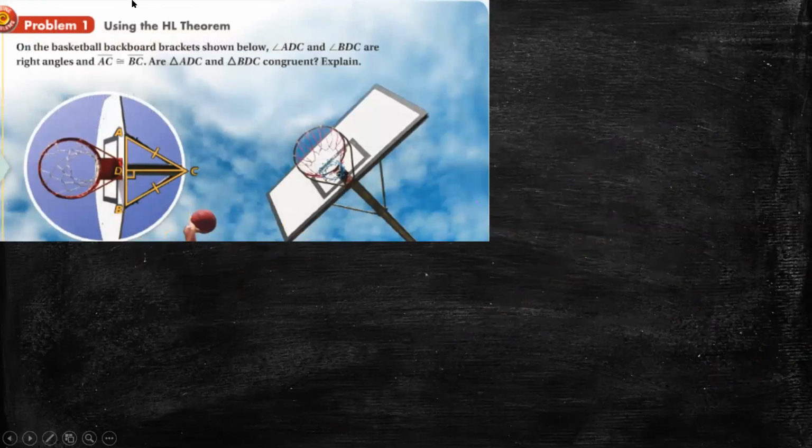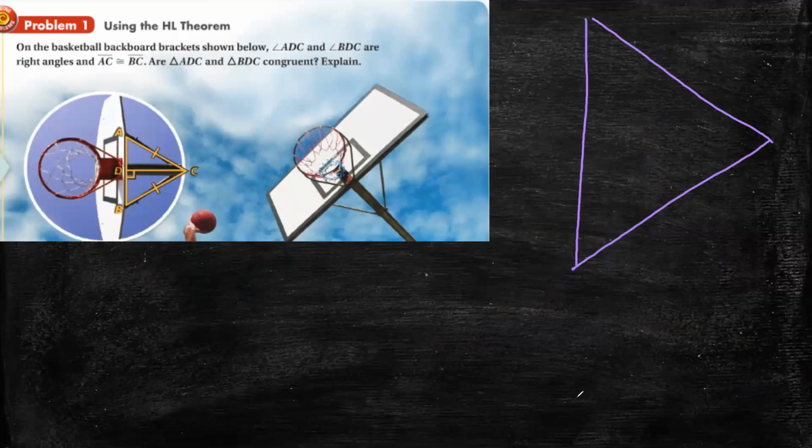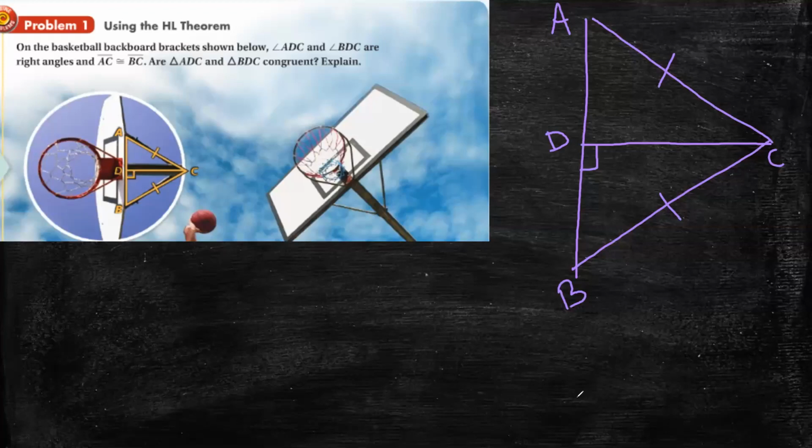Now, let's do problem number 1. On the basketball backboard brackets shown below, the angles ADC and BDC are right angles.